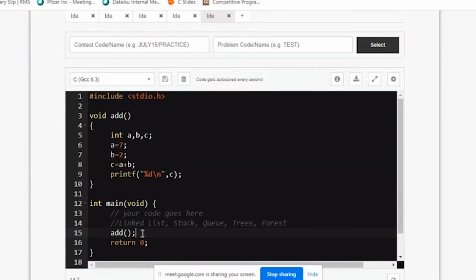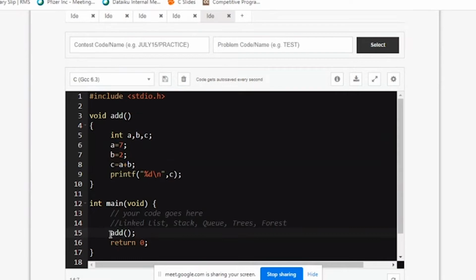I'm telling my computer to perform this particular task of adding. How does the computer know that it is a function? Anything which has open and close parentheses is considered a function, except the sizeof operator.